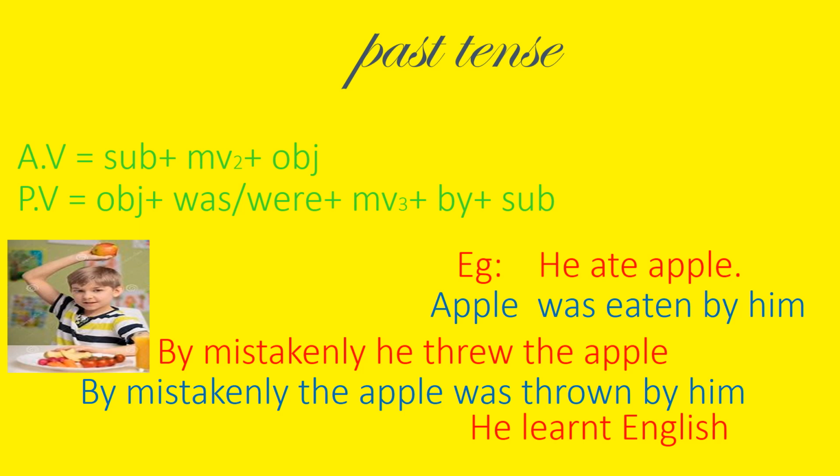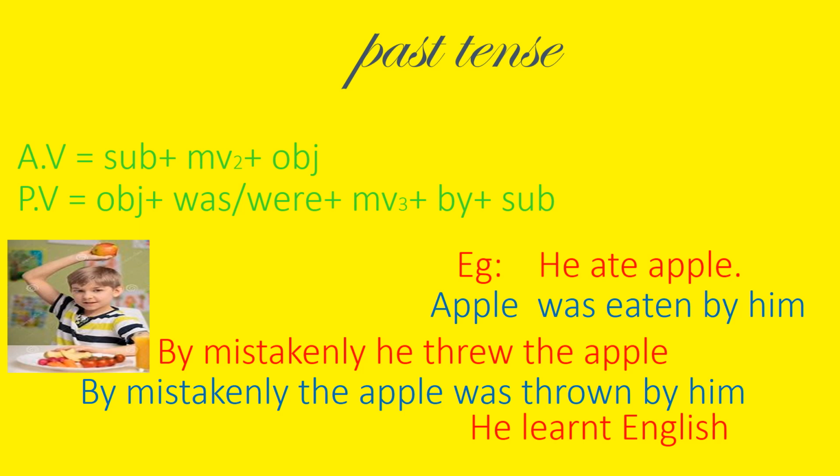When we learn present tense, we can easily learn past tense and future tense. Present tense can easily make the past tense and future. Okay, we will move to the formula of past tense. Active voice equals subject, as we did in the tenses, subject plus main verb. Because it is past tense, we use the main verb in the second form. So, subject plus main verb plus object. This is the formula for active voice.